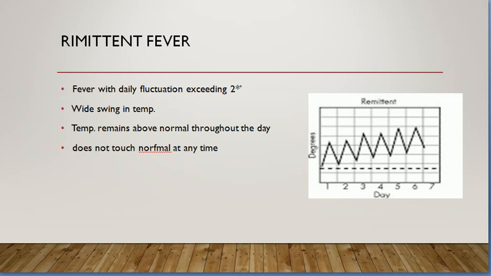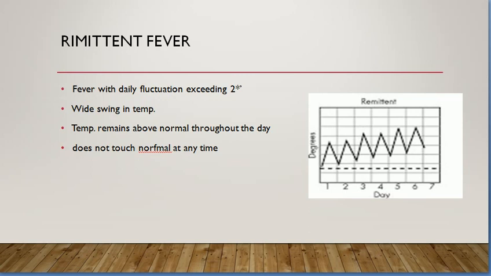Fever with daily fluctuation exceeding 2 degrees Fahrenheit, a wide swing in temperature. There is a wide fluctuation like intermittent fever. The temperature remains above normal throughout the day and it does not touch the normal baseline at any time.